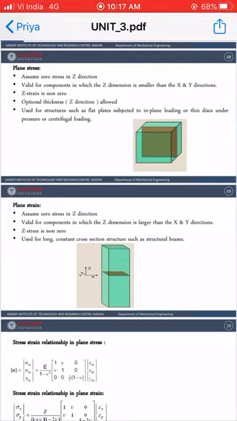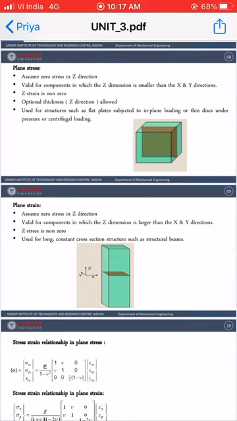And for plane strain condition, the strains in the z direction are considered to be zero. Why? Because the z dimension is very large compared to the x and y directions. So this is the basic difference between the plane stress and plane strain conditions. Plane stress means what? In plane stress condition, the thickness or length in the z direction is very small compared to the other x and y directions. But in plane strain condition, the thickness or length in the z direction is very large compared to the x and y directions.